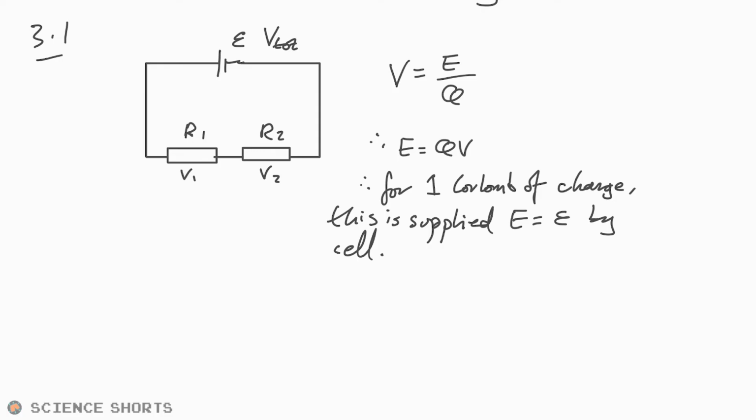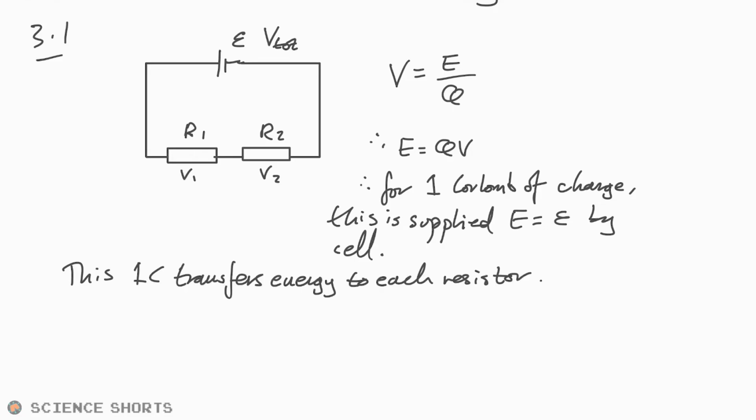And then we just say that this coulomb transfers energy to each resistor, and the energy lost is going to be equal to just QV. Therefore, we can say that Q epsilon, because that's the energy transferred by the cell, is equal to just QV1 plus QV2.